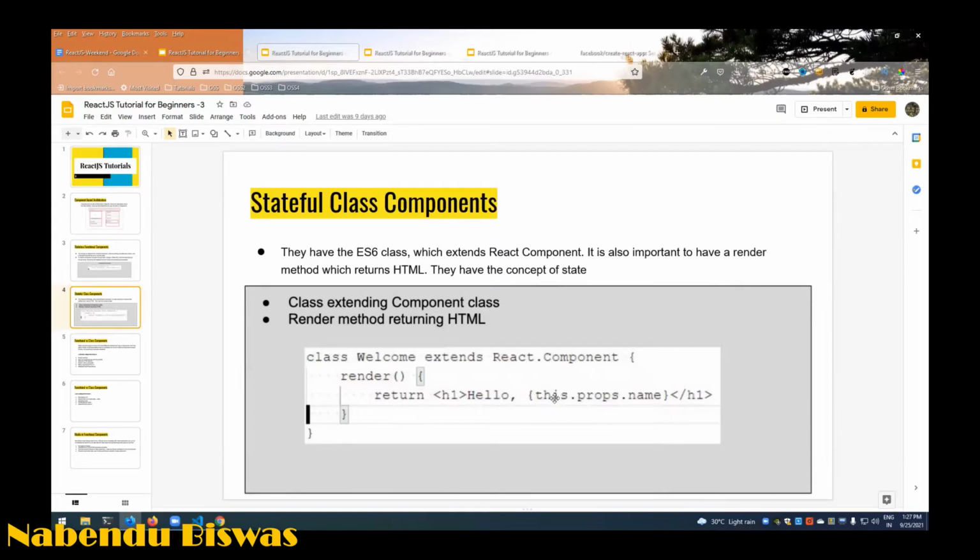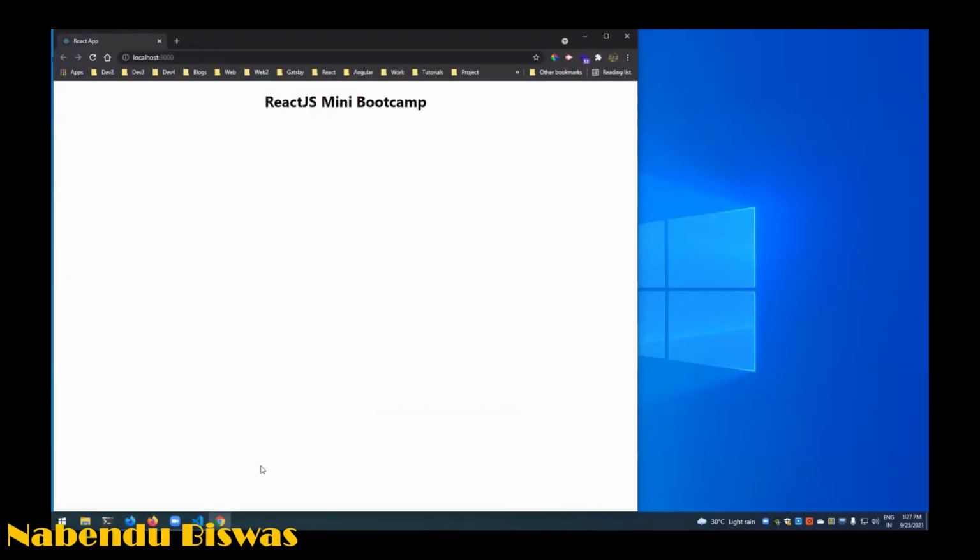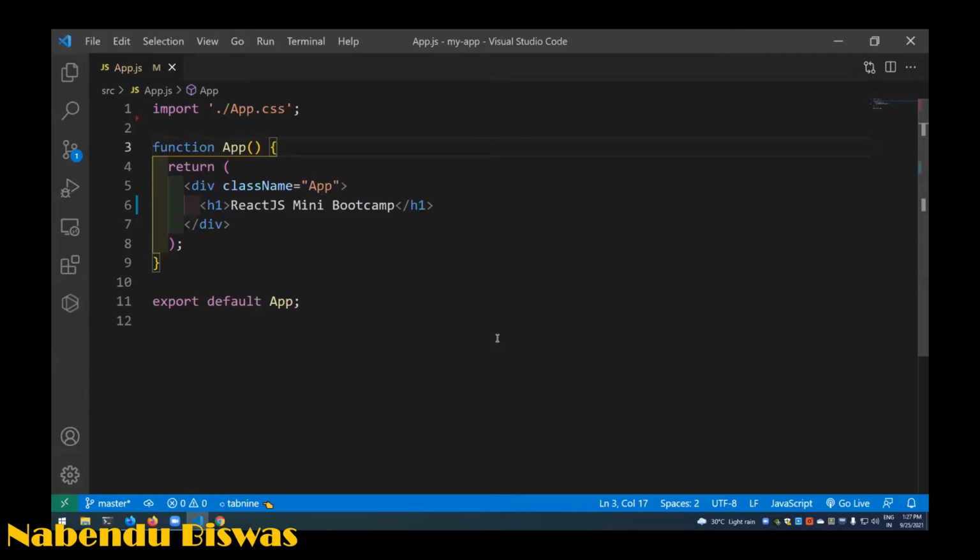Okay, so now we will see the functional component in code. We are going to do a lot of coding, so that it can be more practical and not theoretical. I have already removed the rest, and this is a functional component. Yes, we can use a functional component without state, also before hooks. Right now also we can use it. In today's class we are going to use functional components without hooks only, because today we are only going to learn about class-based components.